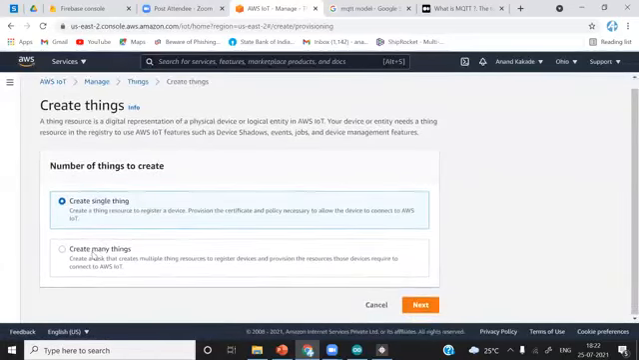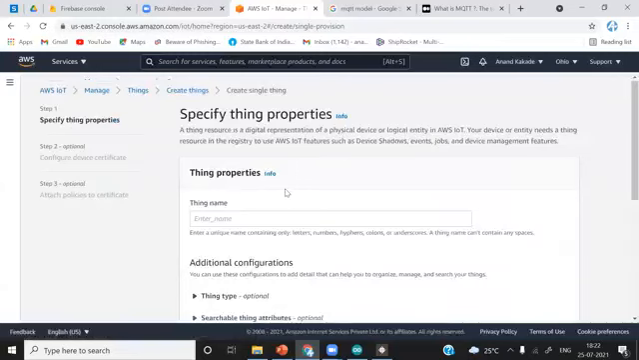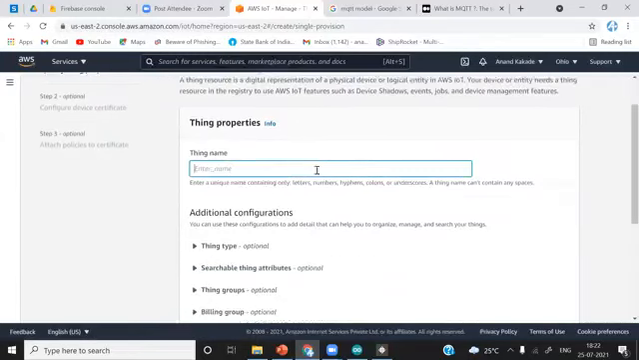If you want to create multiple things at one time, create many things, you have to select this one. Right now we are going to create a single thing. So I will simply click on this create single thing. Then click next. So you have to provide the name. So I will simply provide the name as IoT internship.